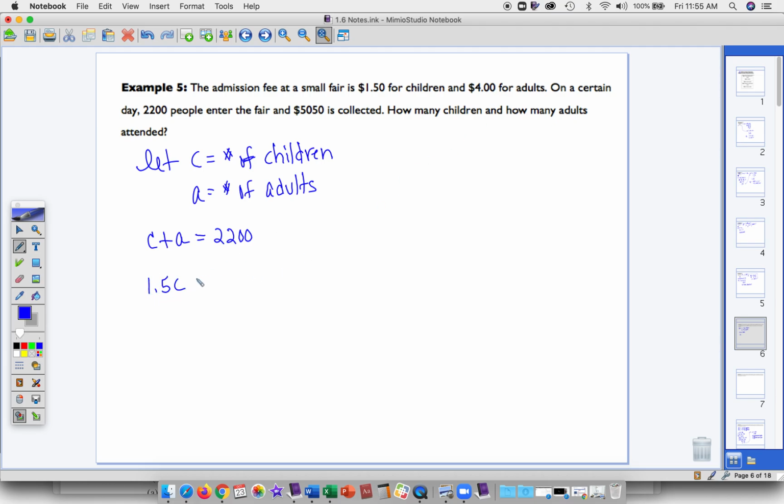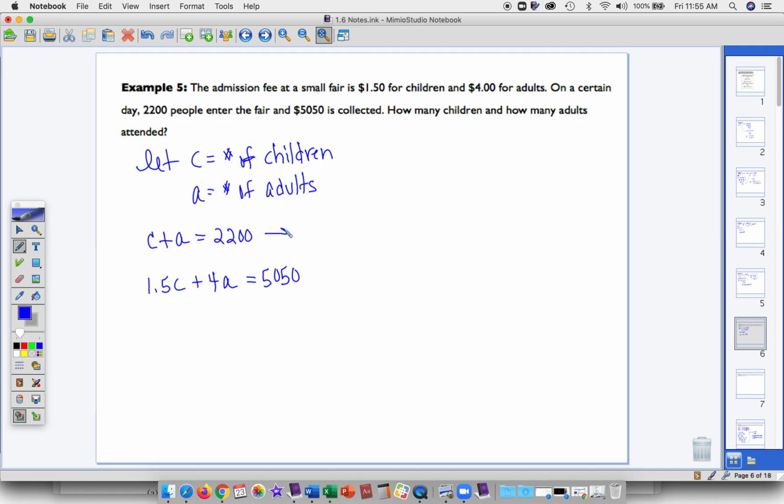It's $4 for adults, so $4 times the number of adults would be the amount brought in for adults. The sum of those two is equal to the $5,050. That's the total amount collected. So there's our system of equations.